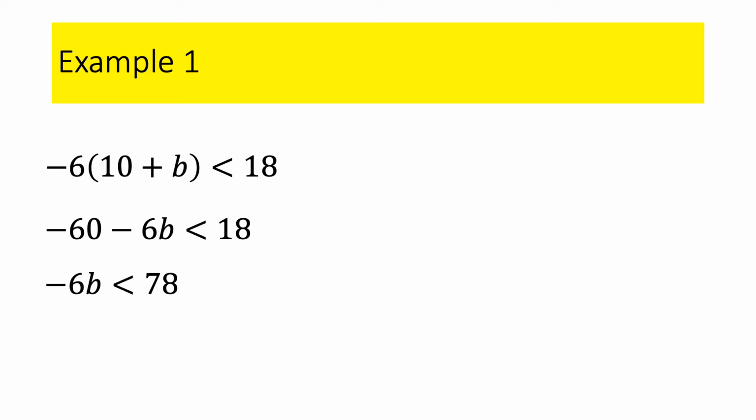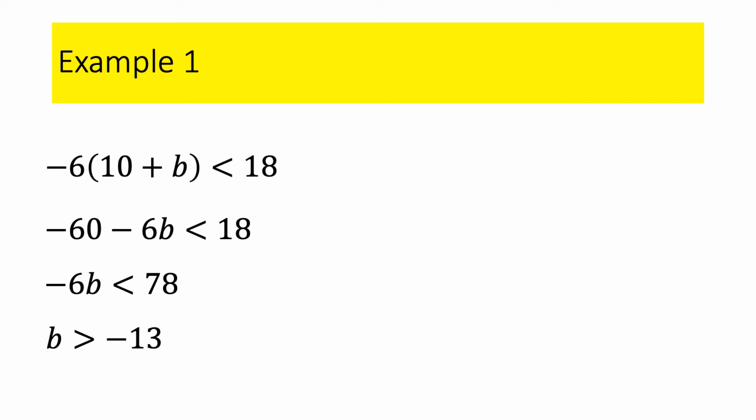So 6 goes into 78 13 times, but I'm not dividing by 6. I'm dividing by -6, so I need to flip the inequality. See what I did there? I did not flip the inequality on step number 1 because I was just doing the distributive property on the left side. So the only time you flip the inequality is when you multiply both sides by a negative. Also, just because it says -13 there doesn't mean I flip the inequality. I only flip the inequality if I'm actually multiplying or dividing by a negative number.